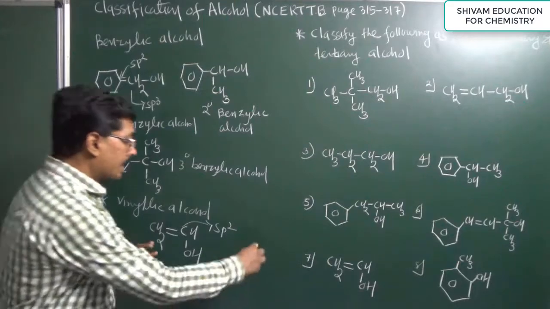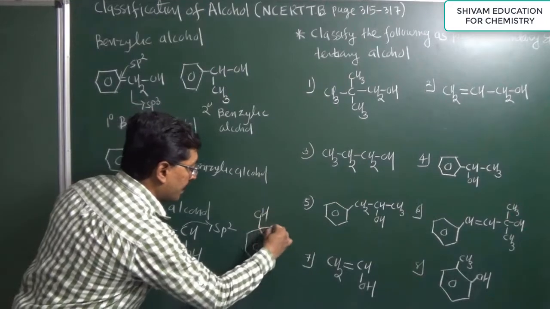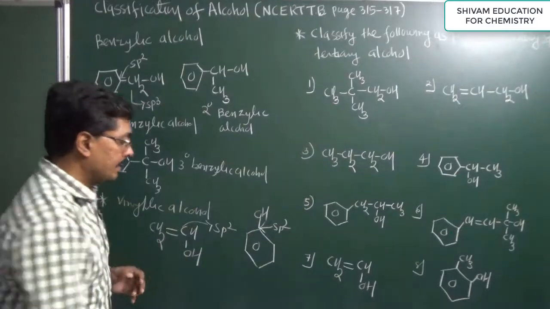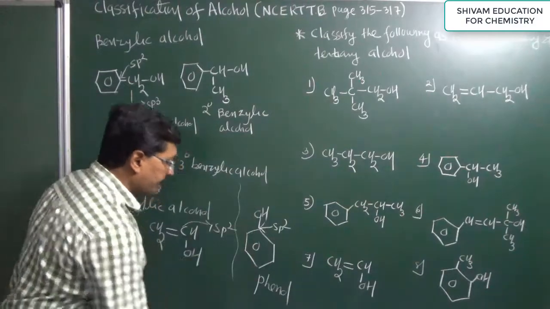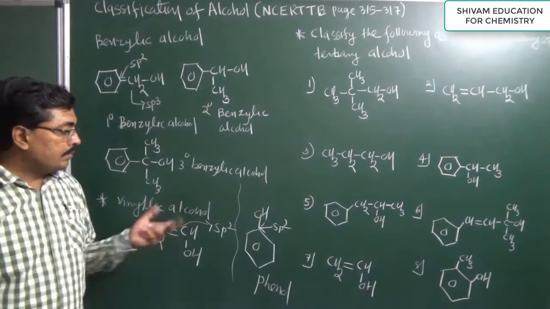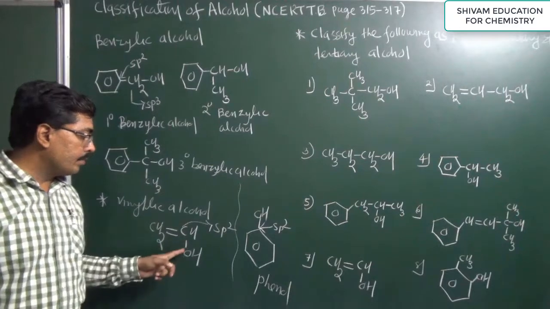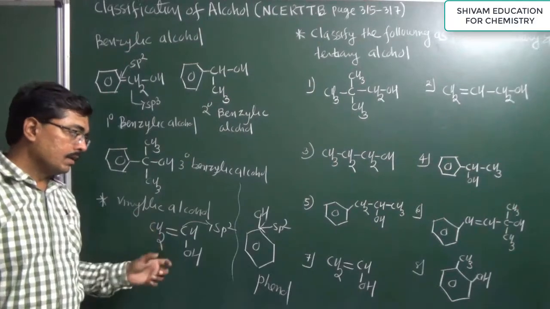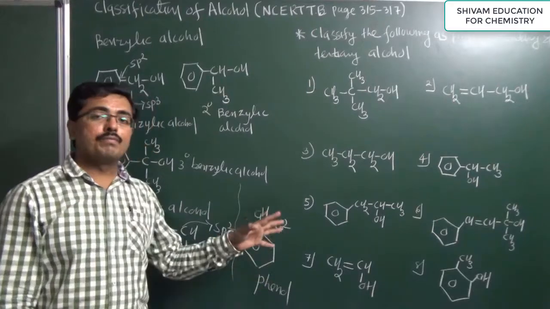But suppose the hydroxyl group containing carbon is attached with an sp2 hybrid carbon, but of a phenol ring or aromatic nucleus, then it is considered as a phenol. So there is a minute difference between vinylic alcohol and phenol. In both, the hydroxyl group is attached with an sp2 hybrid carbon atom, but if it is an sp2 hybrid carbon atom of an aliphatic chain, then it is a vinylic alcohol. If the hydroxyl group is attached with a benzene ring, then it is a phenol.